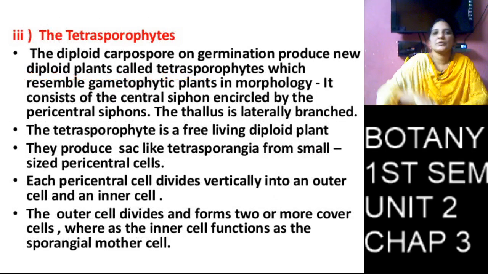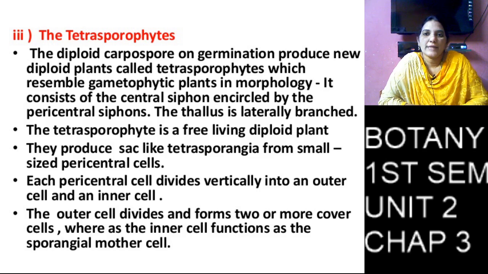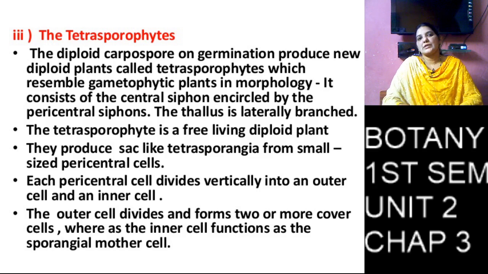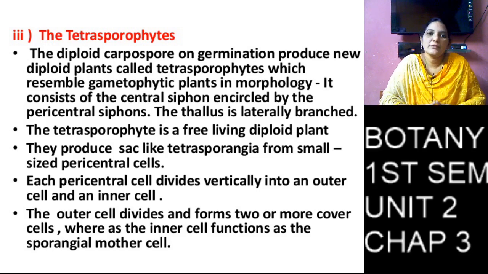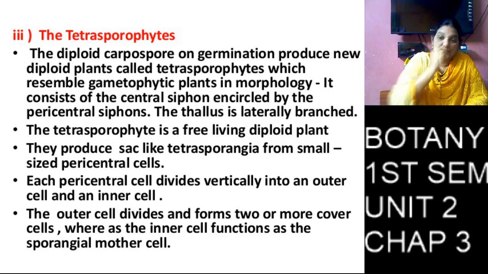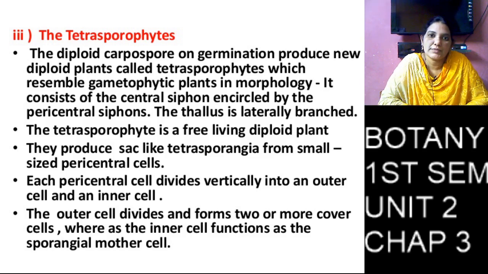So the new diploid thallus participates in the asexual reproduction. So carpospore germination produces new diploid plants. Those plants are called tetrasporophytes, and the tetrasporophytes participate in the asexual reproduction.